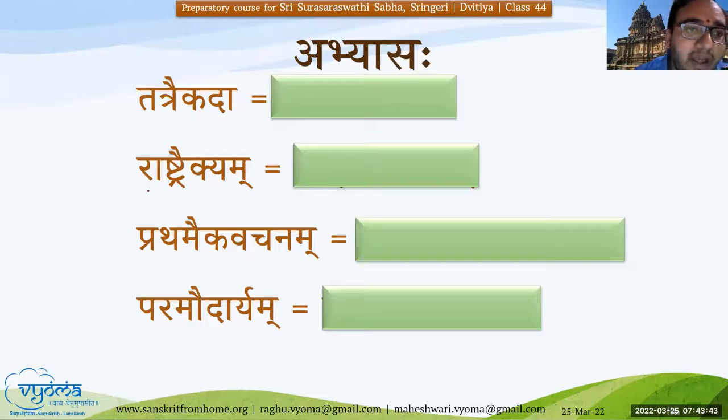It can also make Ra Ashtraikyam, and one more Ra Ashtraikyam. But evidently, we know that it is definitely not the correct split. So whenever we split, both the words should have meaning and should be used independently. Just think about that, and based on that, you can split it.